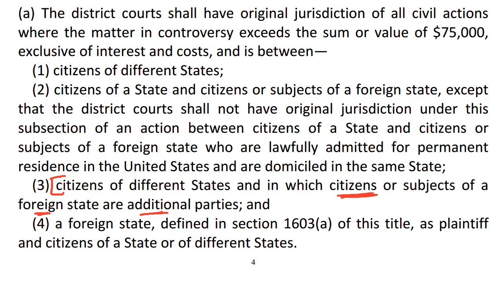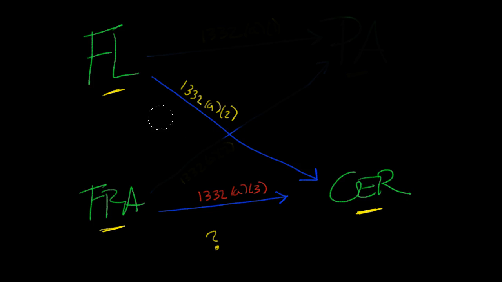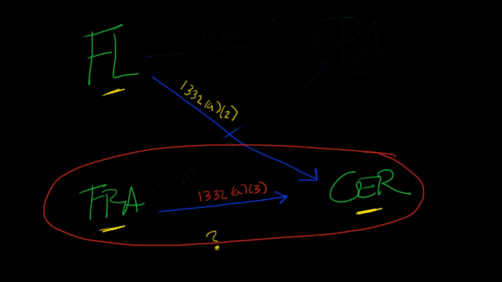The problem is the threshold condition here of citizens of different states is not met. Going back here, you can't have this, the suit between two foreigners, unless you have the threshold condition of a suit between citizens of different states. So this is not going to fly under 1332 at all.